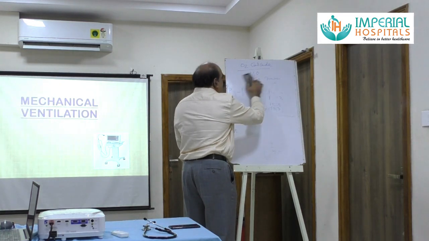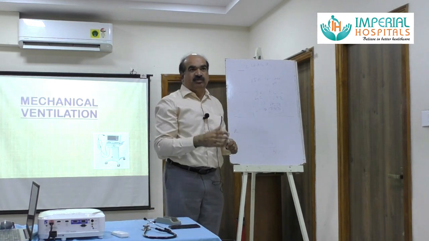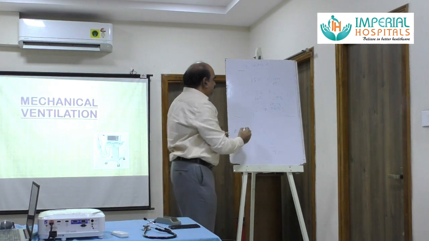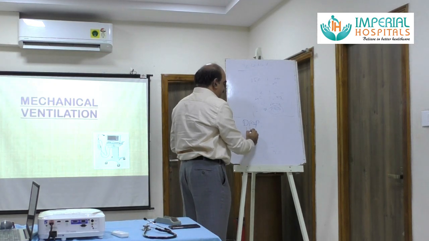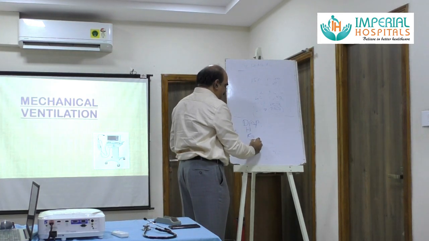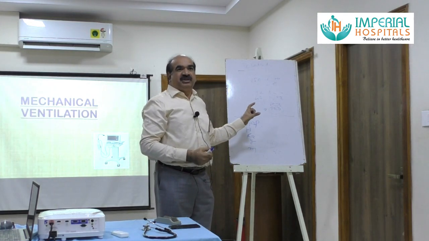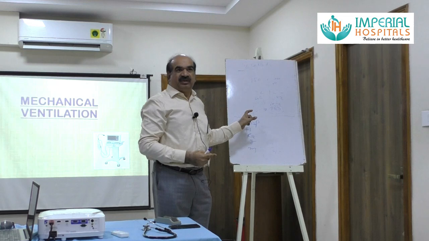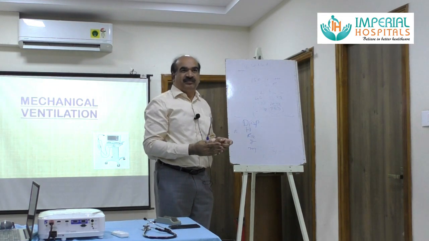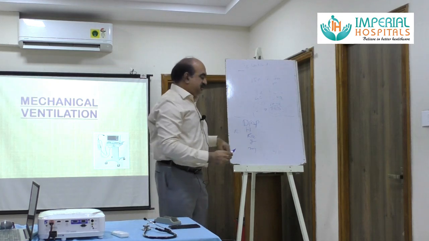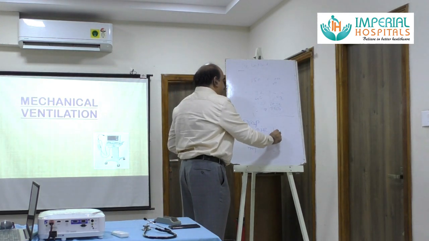For indications of ventilation, most important is work of breathing. Increased work of breathing is an indication for a ventilator. You can remember diaphragm. Some clues for increased work of breathing: one, diaphoresis, increased sweating. And increased heart rate and hypoxia.